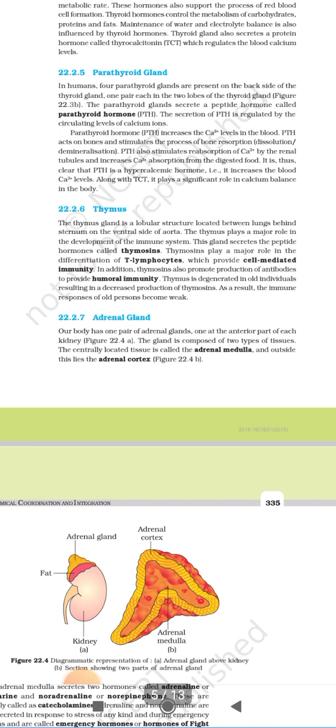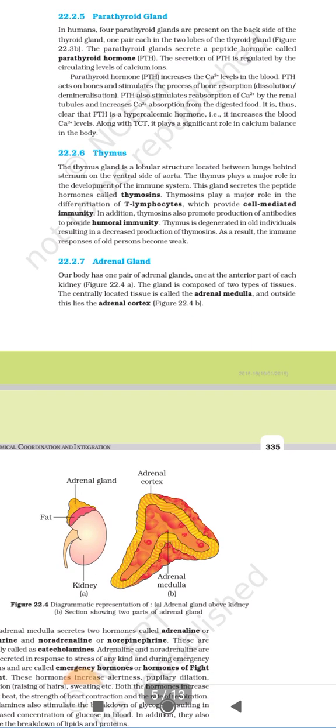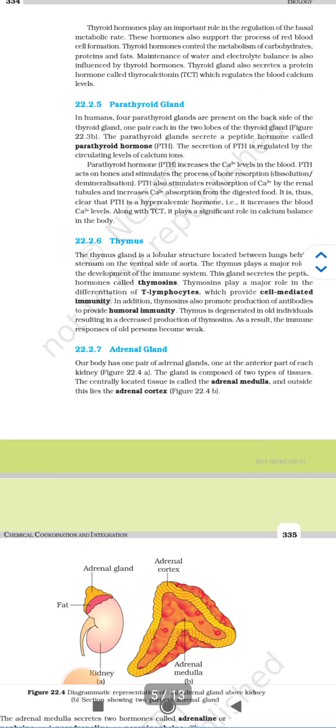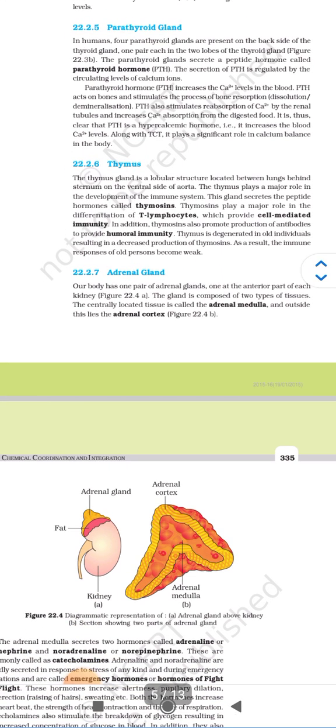Our body has one pair of adrenal glands, one at the anterior part of each kidney, and the gland is composed of two types of tissues. The centrally located tissue is the adrenal medulla, and outside this lies the adrenal cortex.